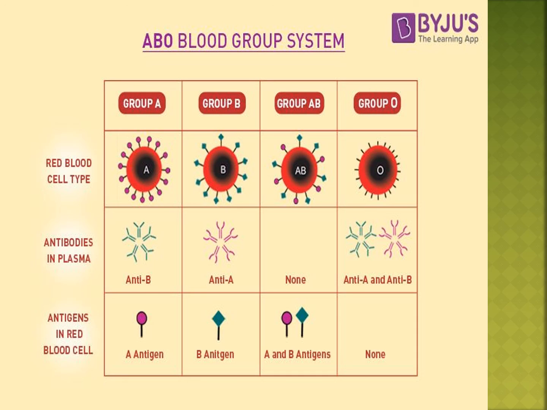Next, the antigens: antigen A, antigen B, antigen A and B, and no antigen.